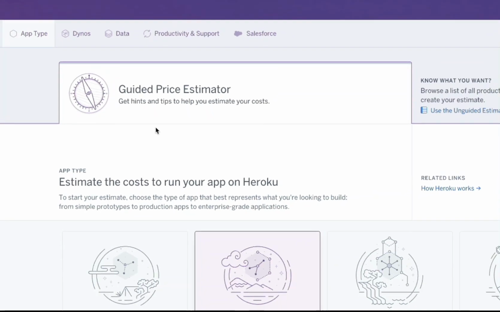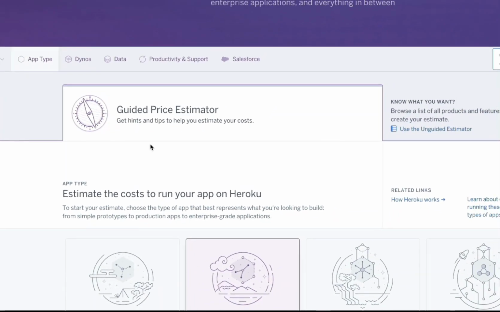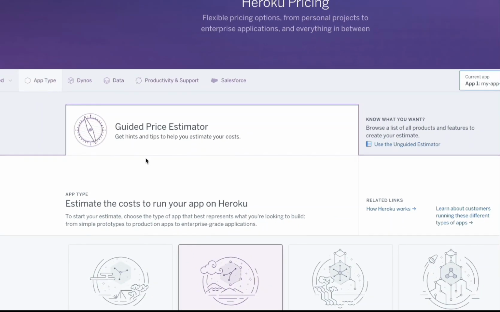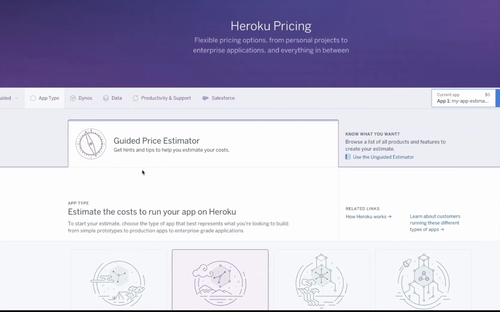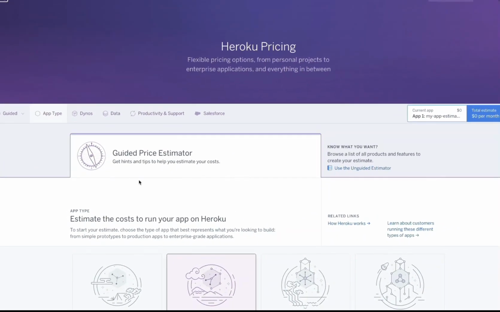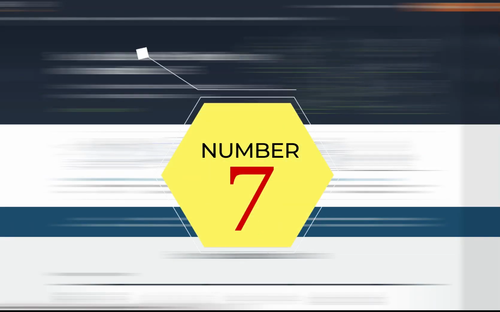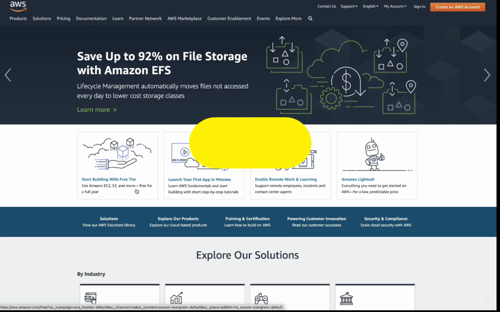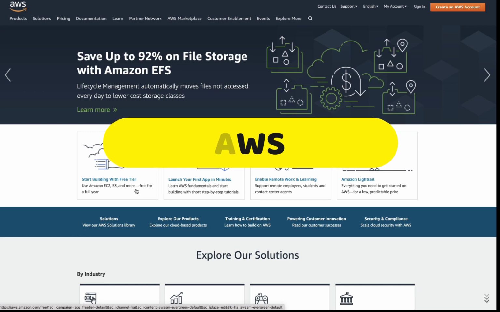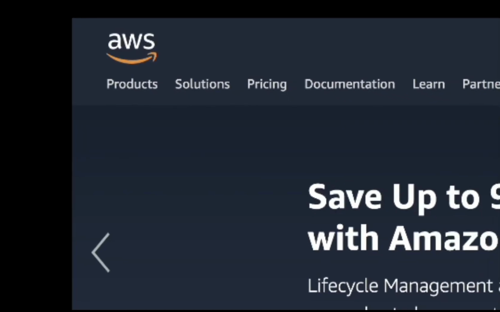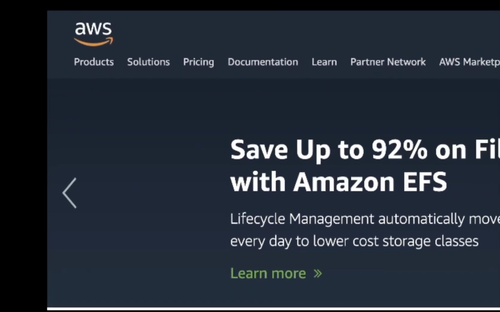One thing I want to mention is that places like Vercel, Heroku, and Render are all deploying your application to AWS. But how can you do it for free? And this is where I'm going to show you AWS as the next place where you can deploy your application for free. Yes, I know what you're thinking, Sterling. AWS might seem confusing, a little bit too much to deploy just a single app, and you might need to pay for it.